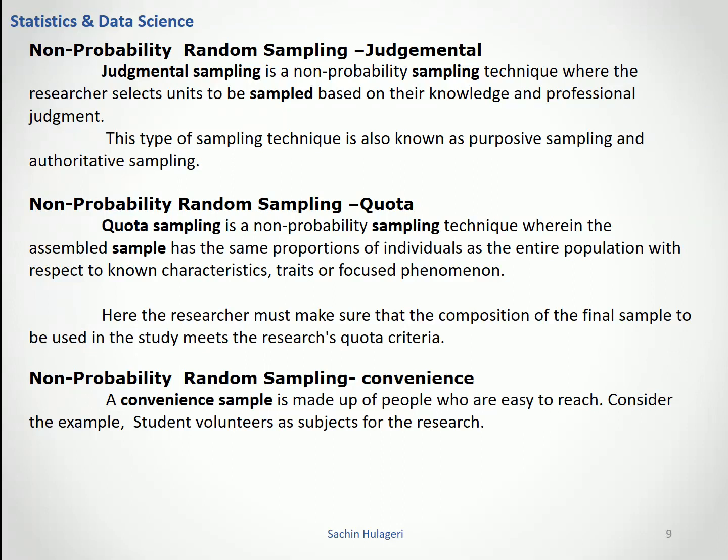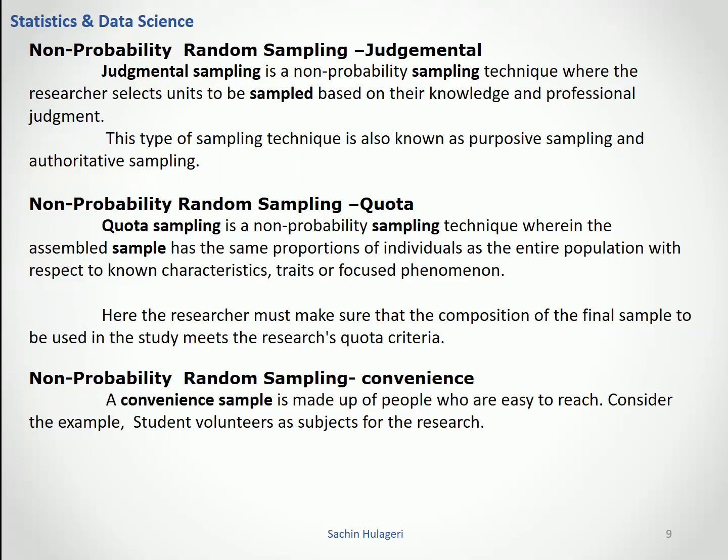Non-probability sampling, in that one, let's see quota sampling. Quota sampling is a non-probability sampling technique wherein the assembled sample has the same proportions of individuals as the entire population with respect to known characteristics, traits or focused phenomenon. Here the researcher must make sure that the composition of the final sample used in the study meets the research's quota criteria. Based on the quota criteria, researchers will select the sample.